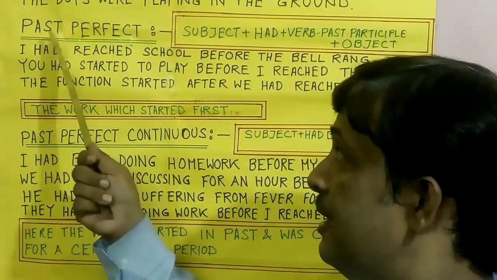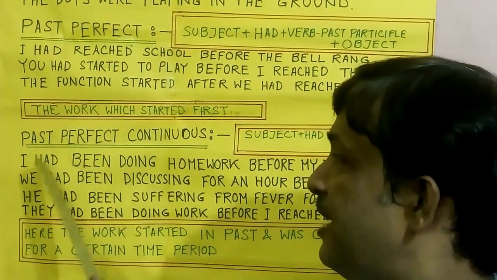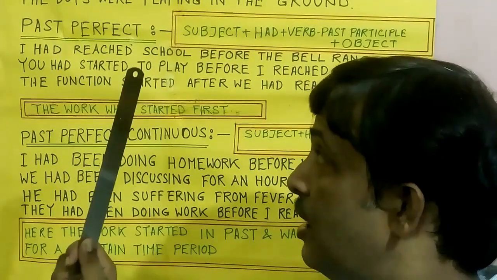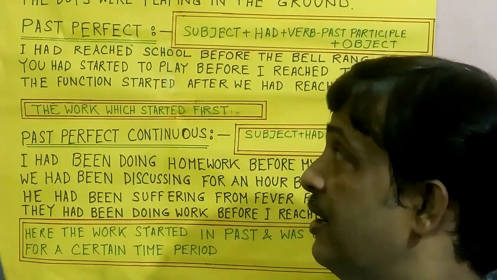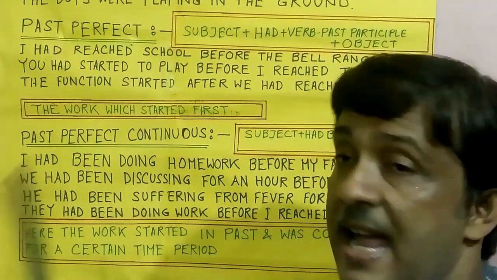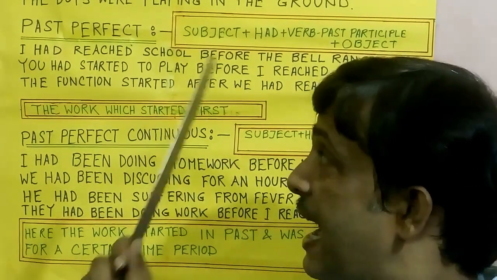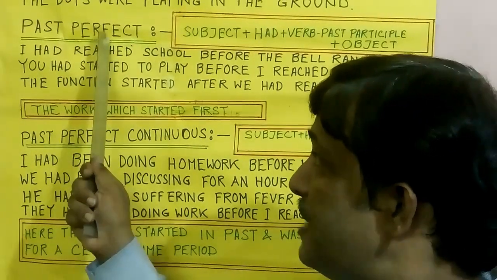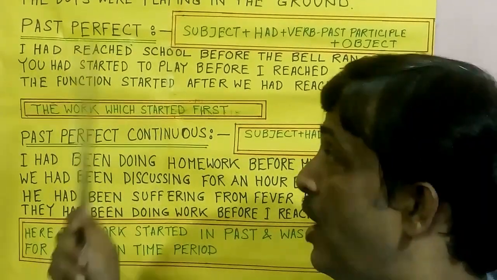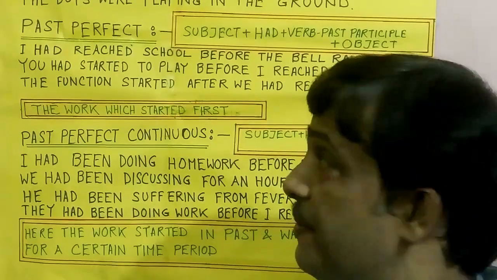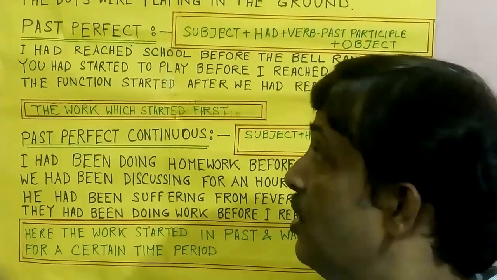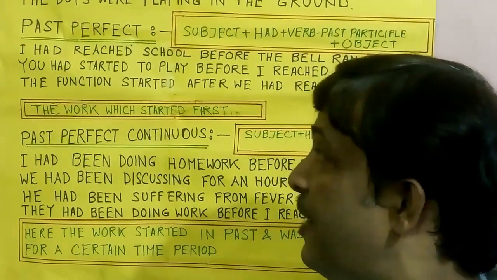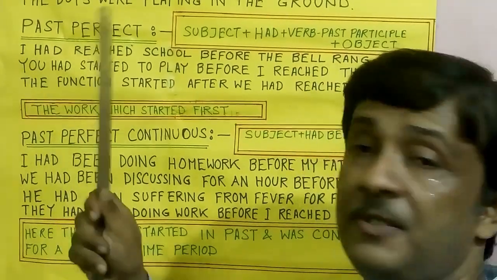Now we discussed past perfect and past perfect continuous. At the time of present perfect, what did we do there? At present perfect we added I have reached, and at past perfect I had reached. So what is the difference? There the verb have is used, here had is used. At present perfect we used you have started.